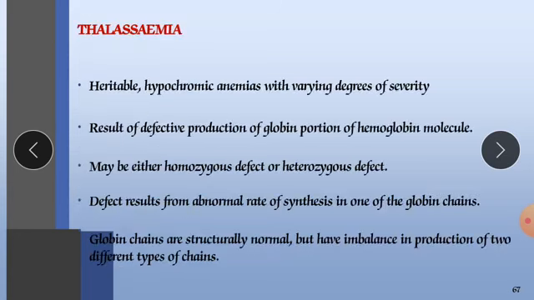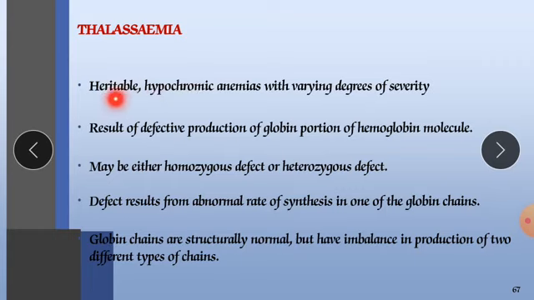Thalassemia: heritable hypochromic anemia with varying degrees of severity. It is just like sickle cell anemia, as it also occurs due to inheritance, meaning it carries from one generation to the next, from parents to the next generation. Sometimes they are in the active form, sometimes in the inactive, passive form. Sometimes a person may be a passive carrier and later become an active carrier.